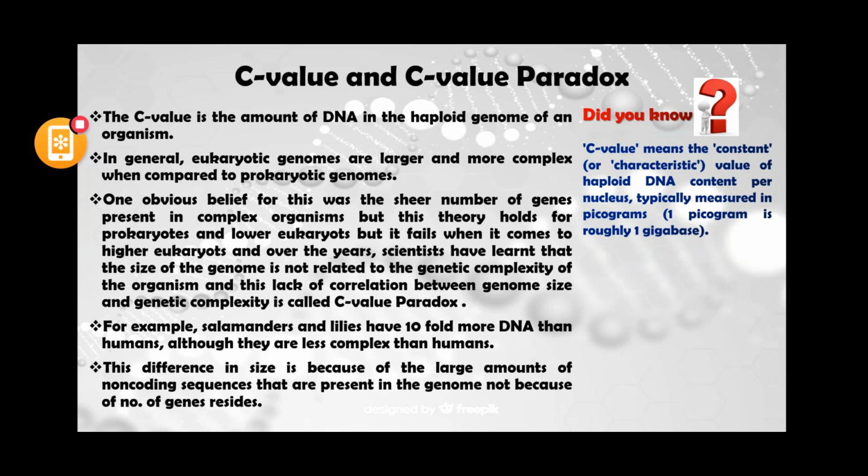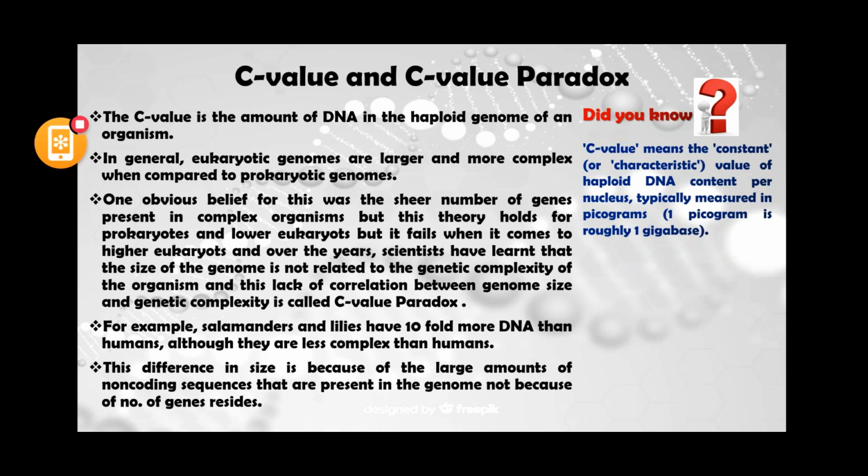This lack of correlation between genome size and genetic complexity is called the C value paradox. The word paradox means a contradictory statement.